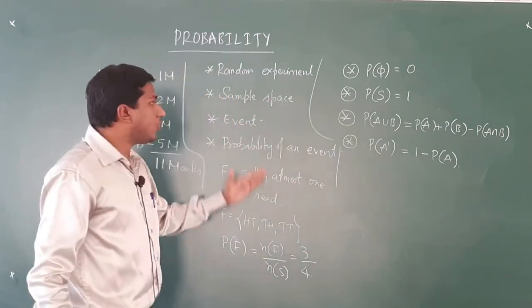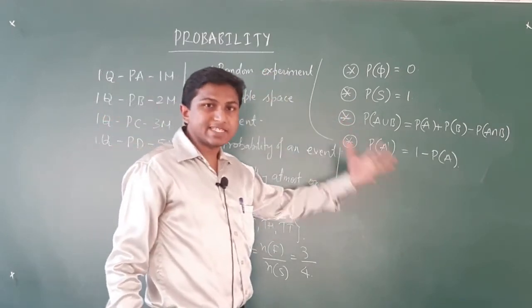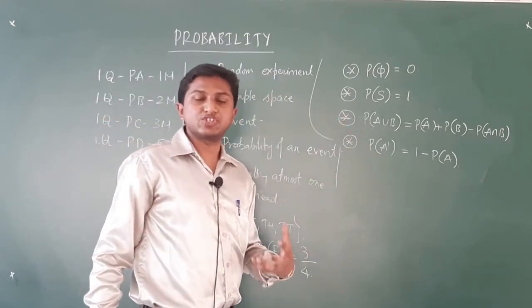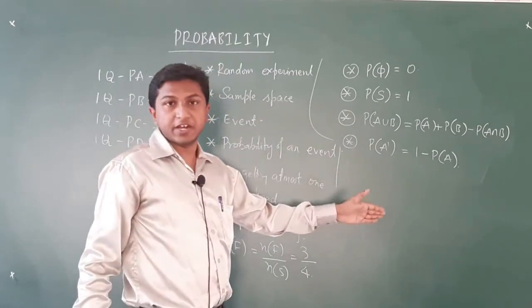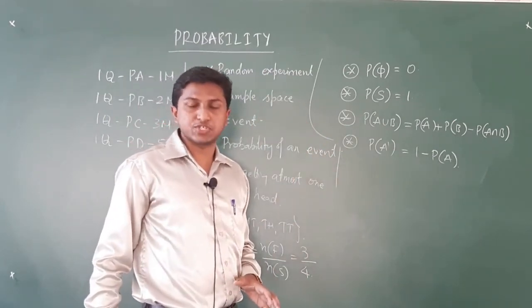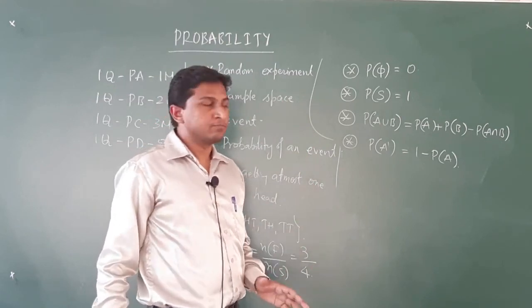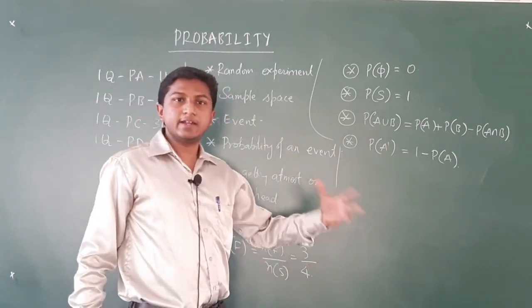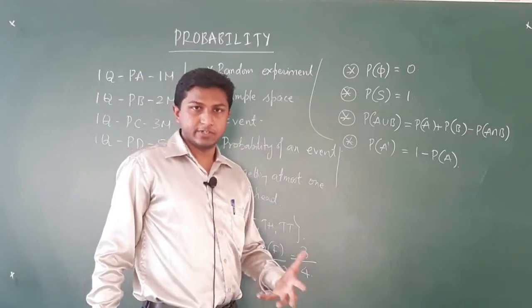These are all the important basic concepts of the probability chapter which we will be using for the second PUC probability chapter. So make a note of these and try to recall them after this class.